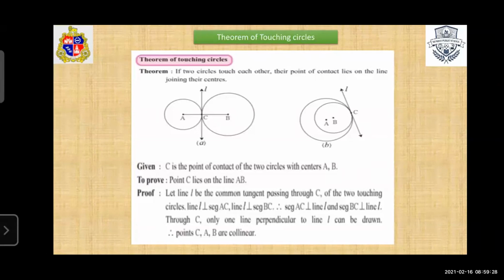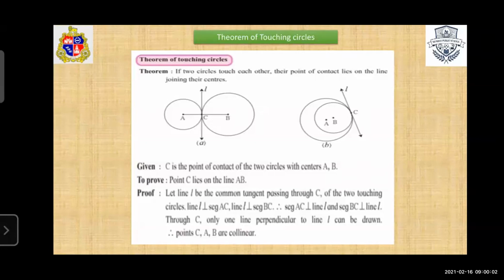Okay, so in both the figures, line L is a common tangent that is passing through the point C of two touching circles. First we write that line L is the common tangent. Then we write line L is perpendicular to AC. Similarly, this line L is also perpendicular to BC. So this line is perpendicular to AC and this line is perpendicular to BC.